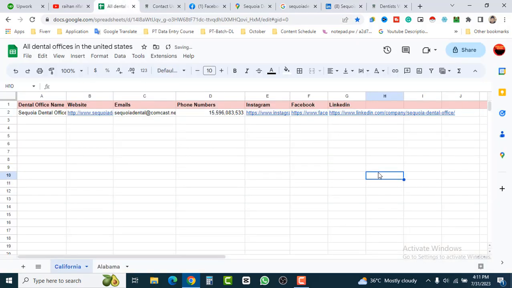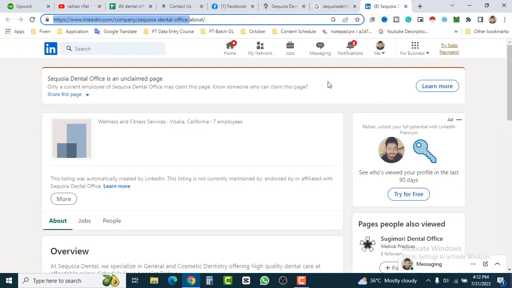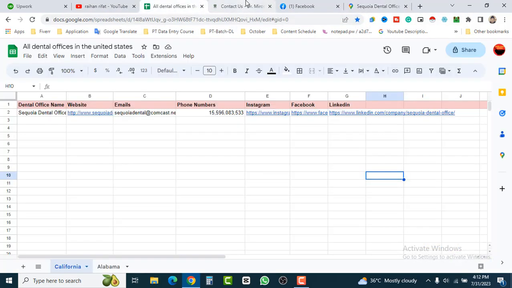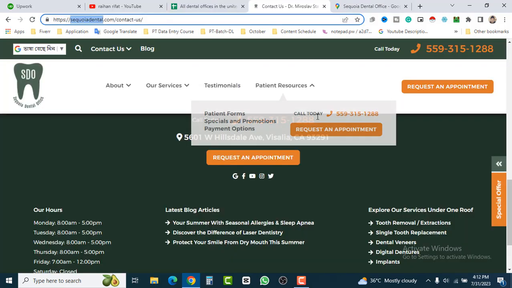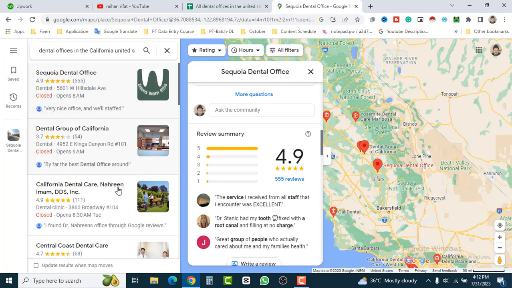So this is how you can find the dental offices from the United States. This is how you have to work. Perfect. Though it's pretty time-consuming work, you have to copy and paste, search, look for different pages, and go back to the sheet and try to find another. And if you couldn't find the perfect information, you have to search different ways. This is how you have to work.